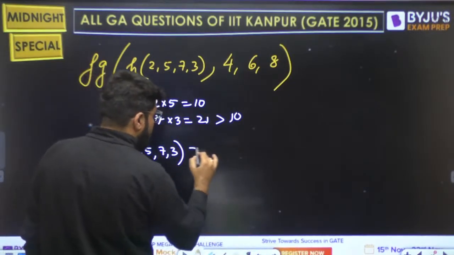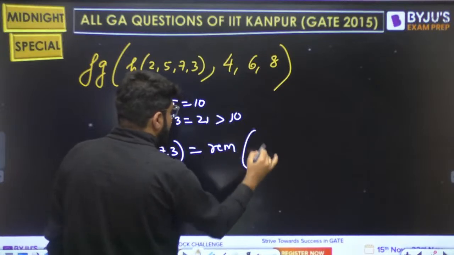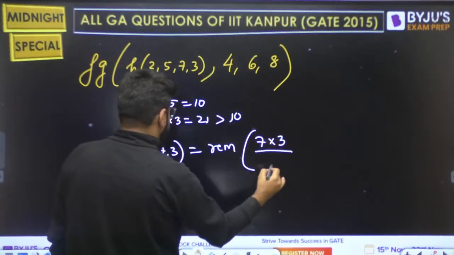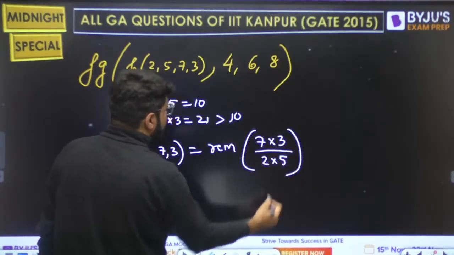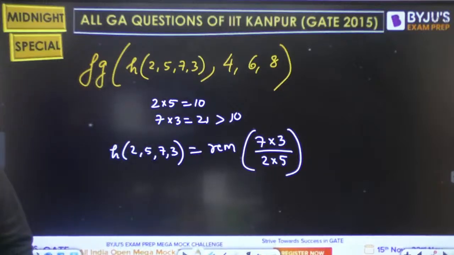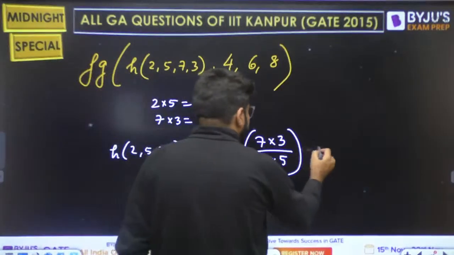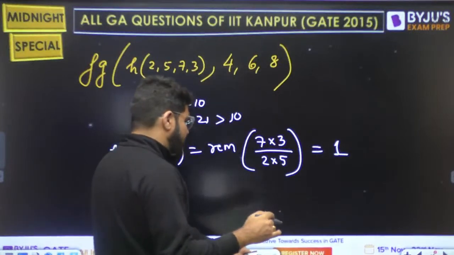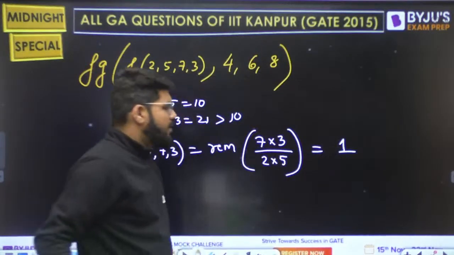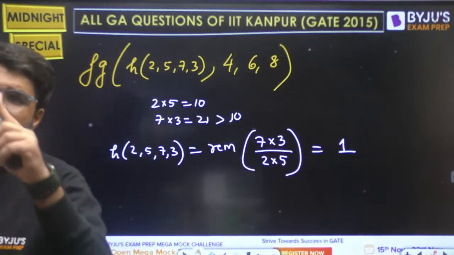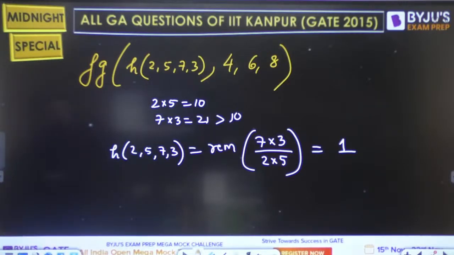So this should be equal to remainder of 7 into 3 divided by 2 into 5. Remainder of 21 when divided by 10. But 21 when divided by 10, the remainder is 1. You don't want to divide, but you want to only write down the remainder. Okay, so 10 twos are 20, extra 1 is the remainder. So remainder aa gaya 1.